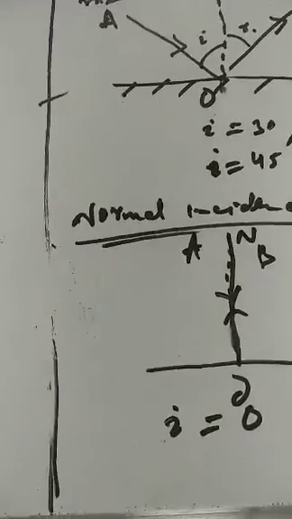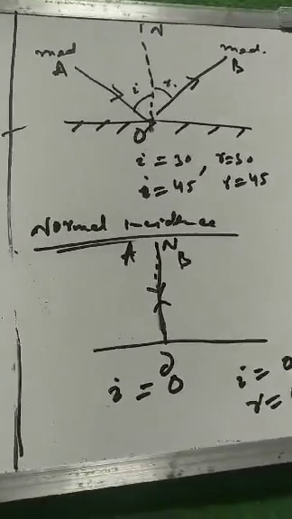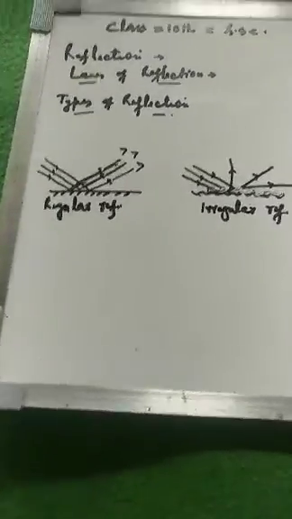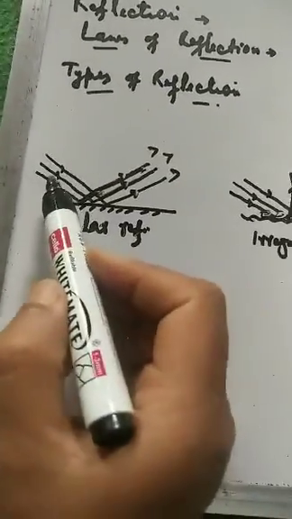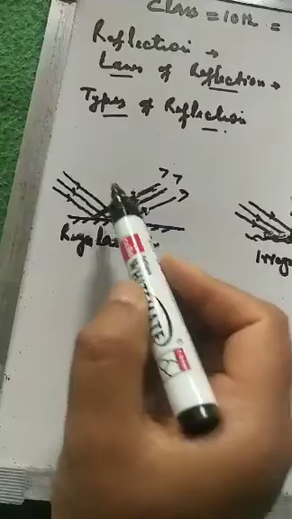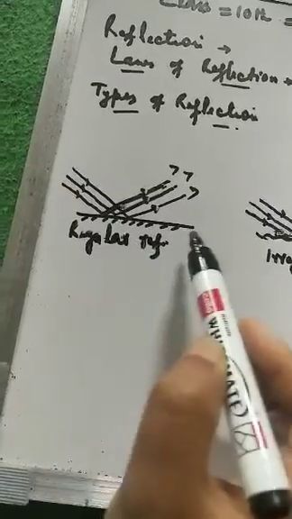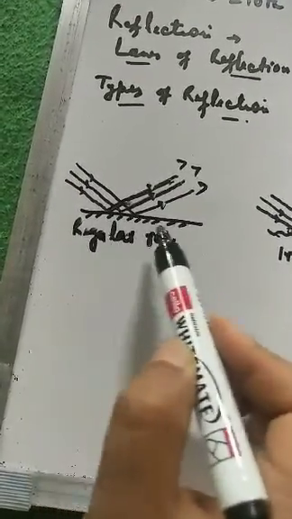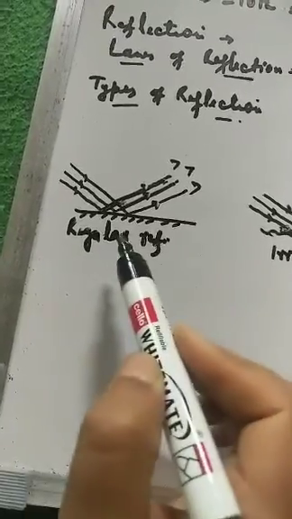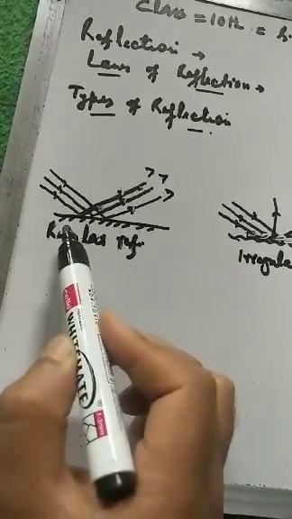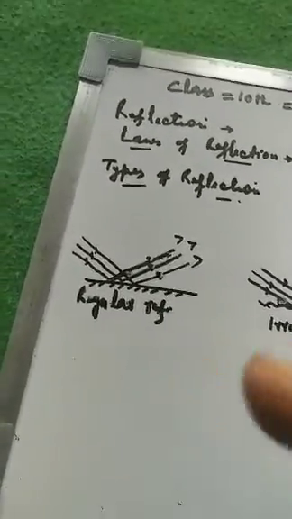This is the normal incidence which we discussed in the Zoom class also. After this, there are two types of reflection: one is regular reflection and the other is irregular reflection. So regular reflection: a beam of light passes through the medium and falls on a surface that is a smooth and plane surface. The condition for this type of reflection to take place is that the reflecting surface must be smooth and plane, highly polished.